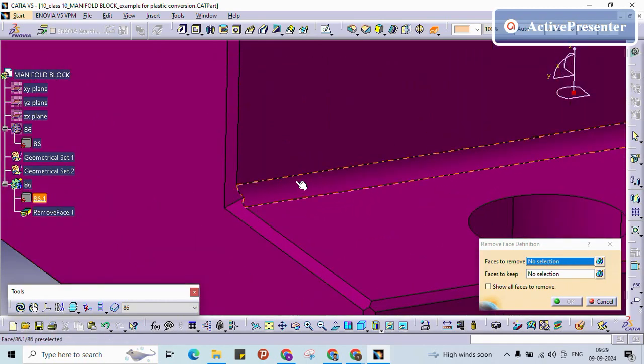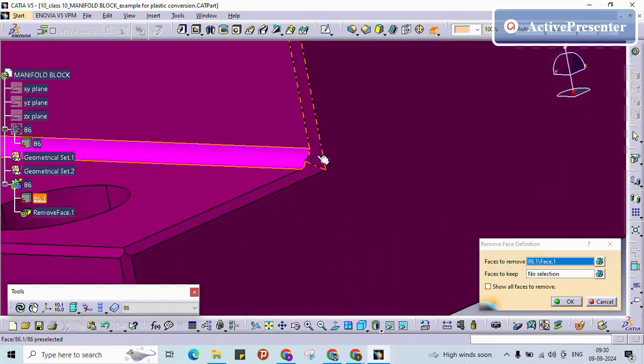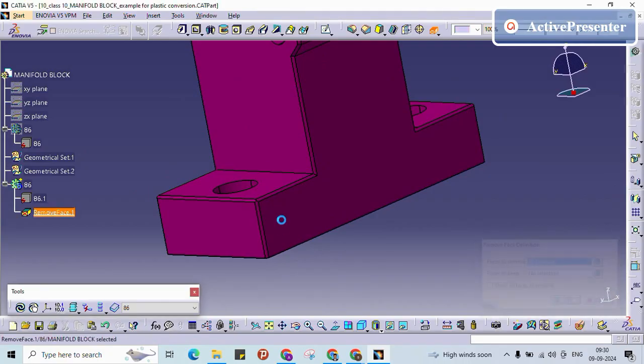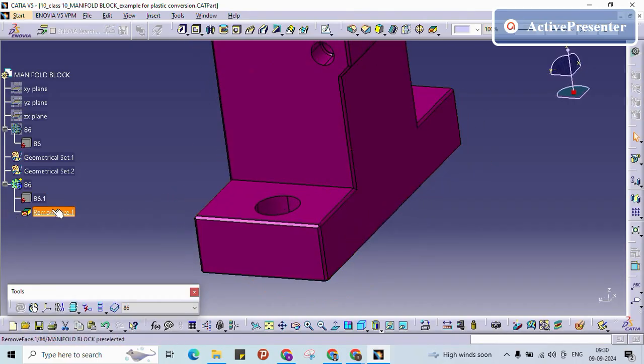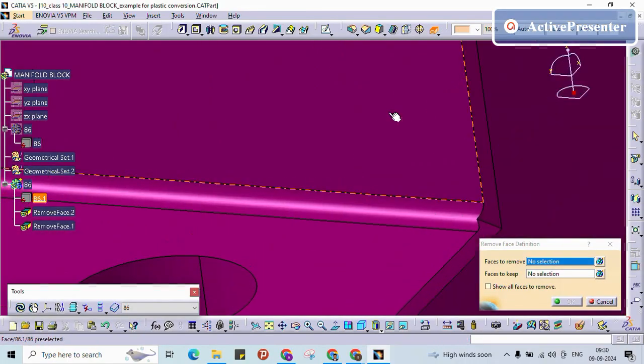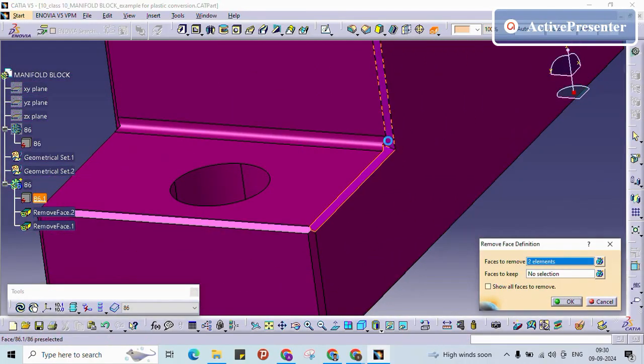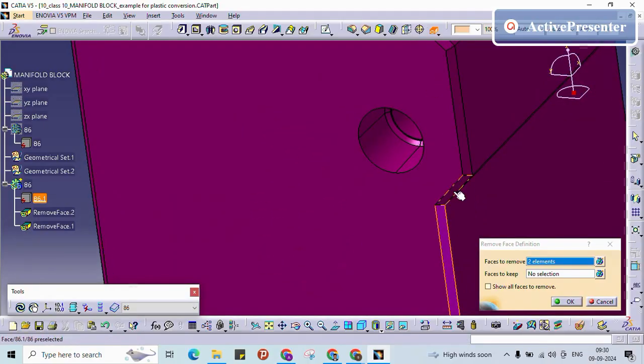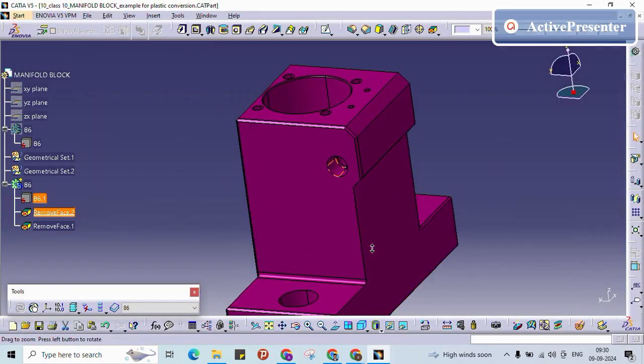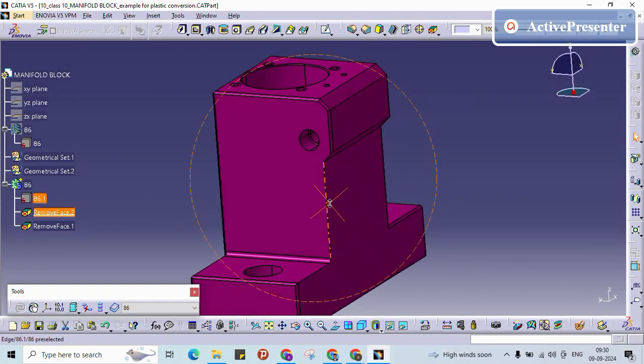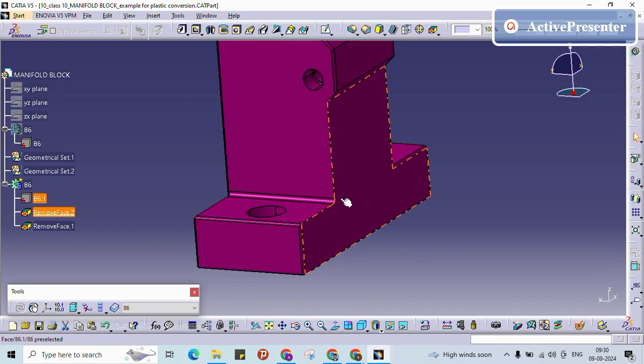See, for example, here we need to remove the horizontal one, then we need to move to the vertical one. Otherwise, if you see, in this one it is somewhat coming properly. If you are not doing it properly, like horizontal and then vertical, it will throw an error. It will generate, but it won't be proper. Maybe with some sharp edge or anything it will come.